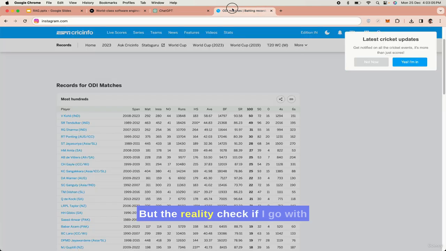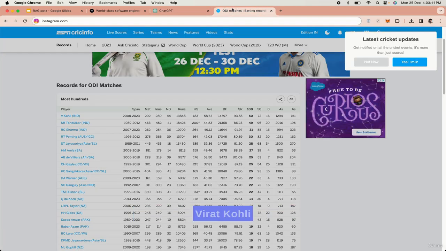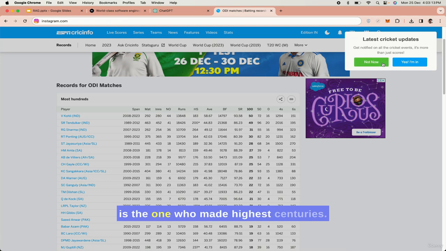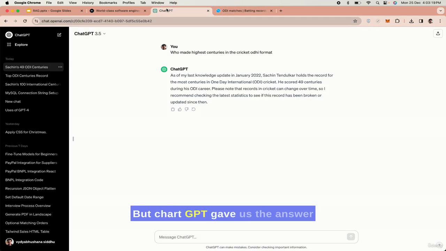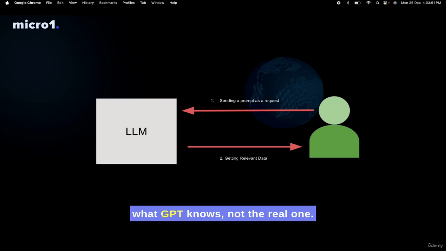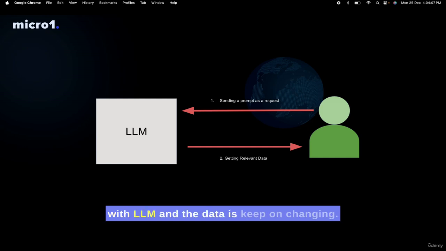But the reality check: if I go to Google and ESPN Cricinfo or ICC, Virat Kohli is the one who made the highest centuries. He recently broke Sachin Tendulkar's record. But ChatGPT gave us the answer that GPT knows, not the real one. So here I can see there are two problems. One is there is no source of truth, and the second is the data is out of date. These two are often observed as problematic when interacting with LLMs, and the data keeps on changing.